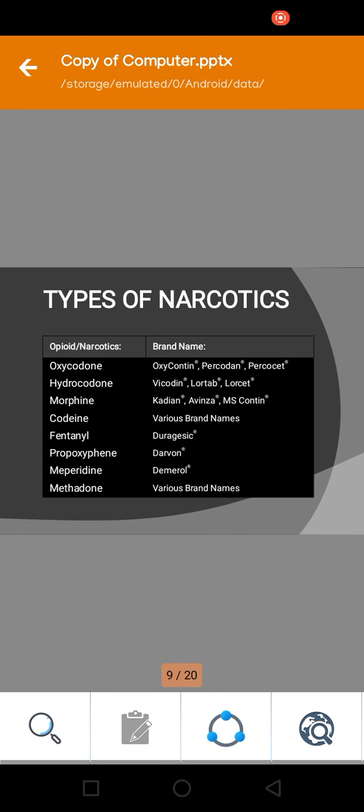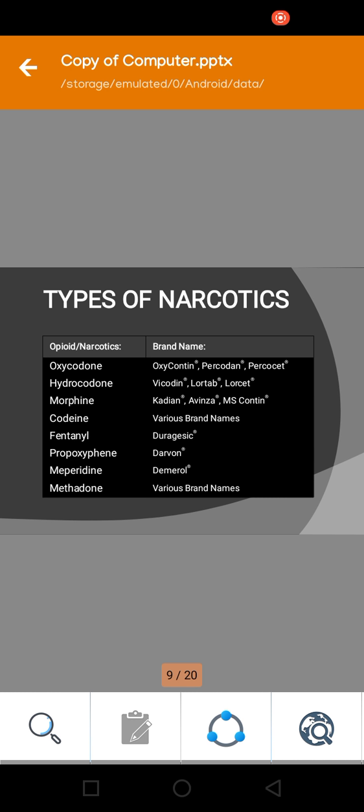These are some other types of narcotics and their brand names in the market. Oxycodone: OxyContin, Percodan, Percocet. Next, hydrocodone: Vicodin, Lortab, Lorcet. These are the brand names of medicines that are made from opioids and opium-based derivatives.